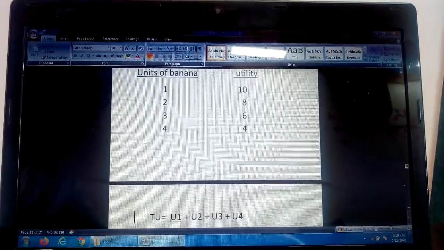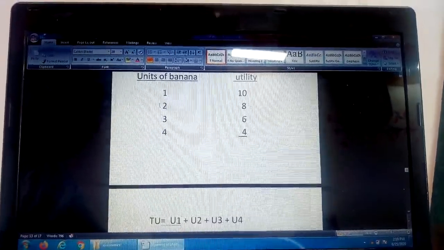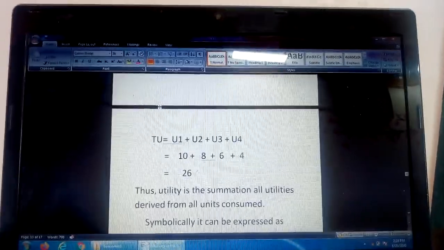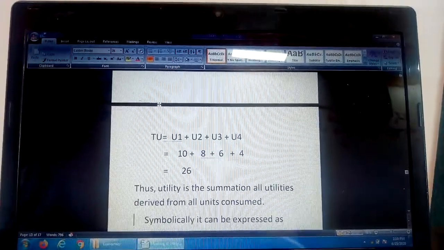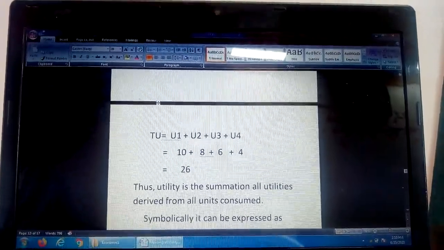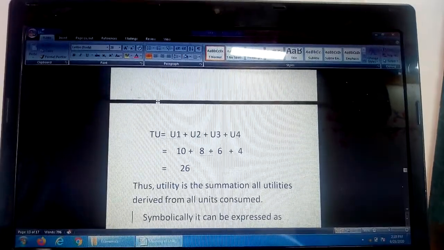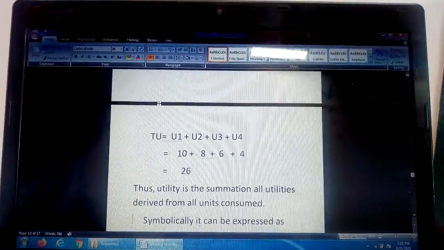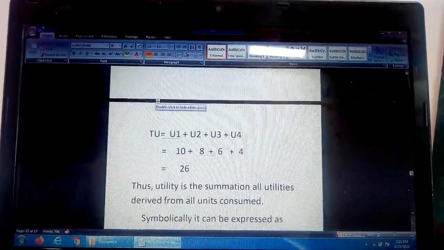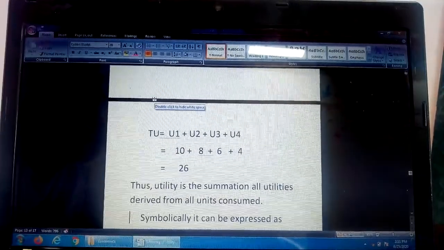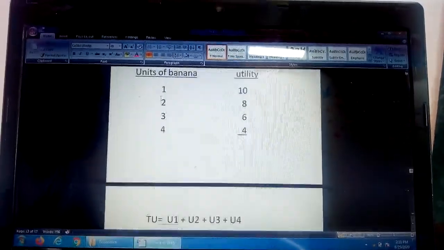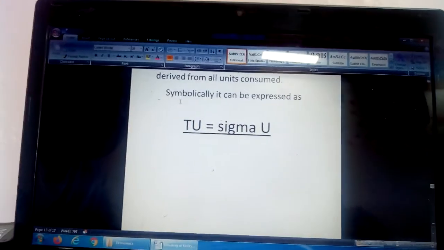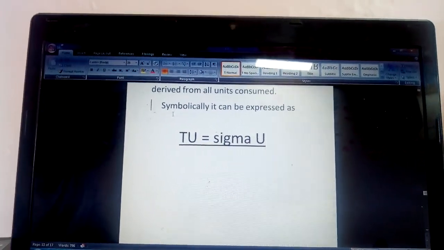So we can calculate total utility, that is utility from first unit, that is 10, utility from the second unit 8, utility from third unit 6, and utility from fourth unit is 4. Total is, of course, 28. Total utility is 28.